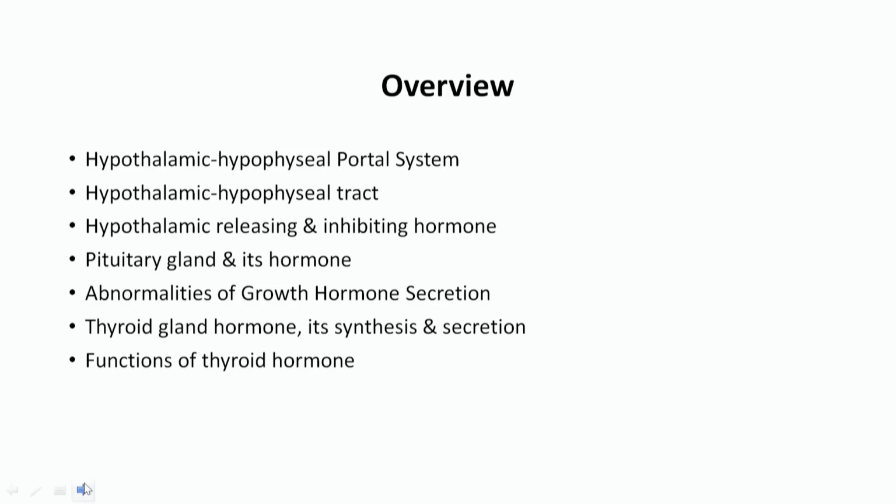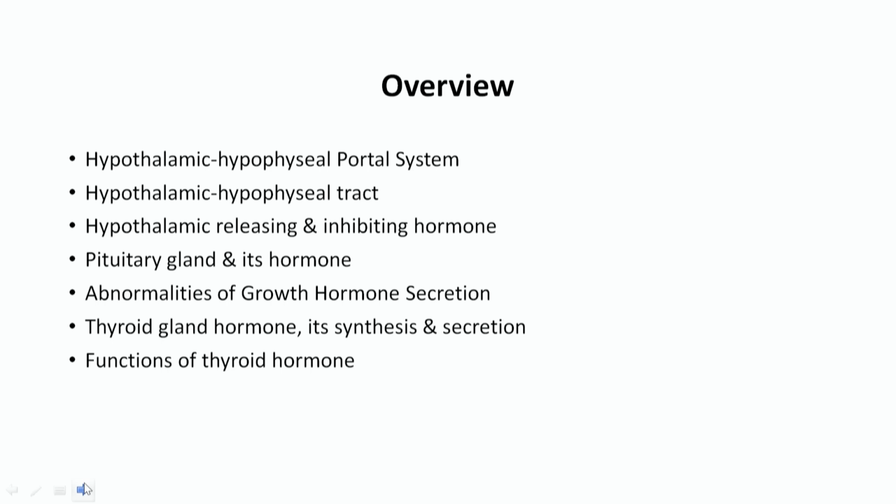First, let's discuss what we will see in this particular chapter. We will see the hypothalamic hypophyseal portal system, then the hypothalamic hypophyseal tract. Then the different hormones secreted from the hypothalamus.